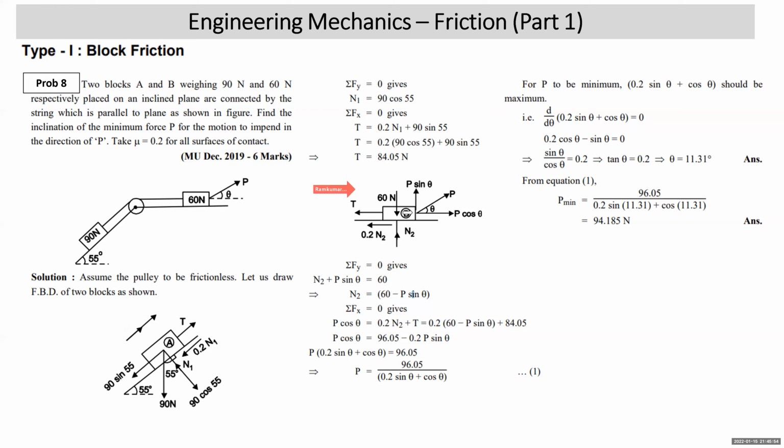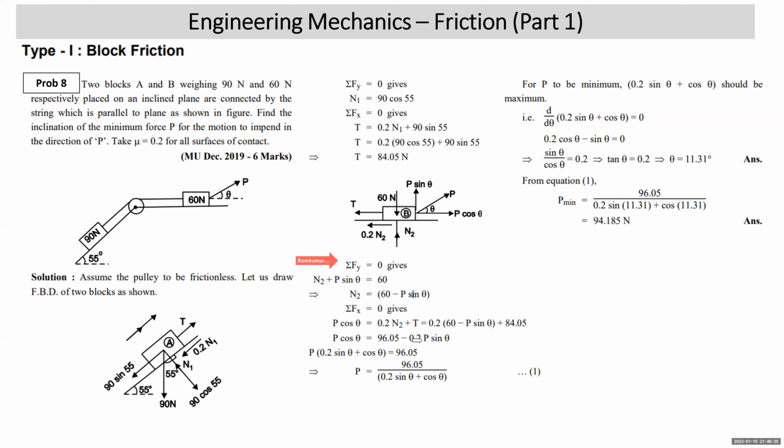Now we draw the FBD of the 60 Newton block. Weight vertically down, normal reaction vertically up. Impending motion is towards the right, so friction is towards the left, 0.2 N2. Tension is away from the body, that is to the left. P force applied at angle theta is resolved, P cos theta, P sin theta. Right, sigma Fy is equal to 0, N2 up plus P sin theta is equal to 60. Sigma Fx is equal to 0, P cos theta is equal to T plus 0.2 N2.